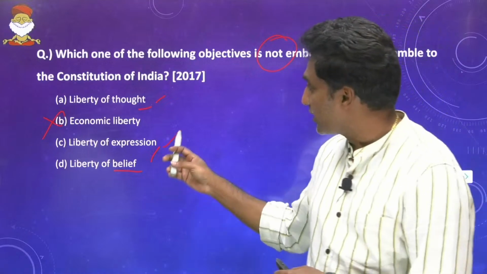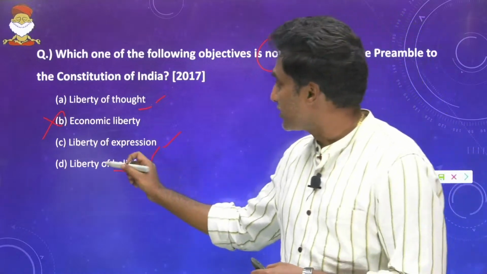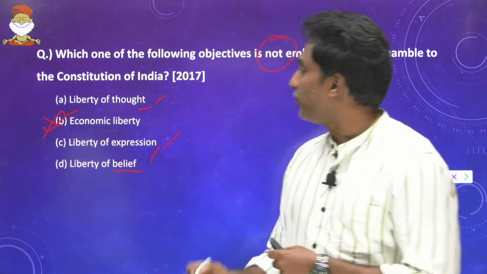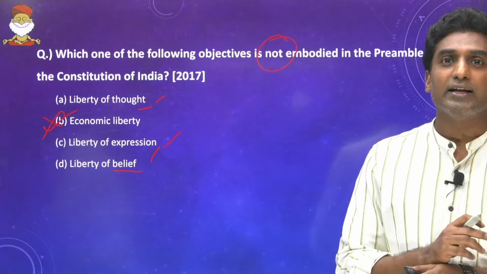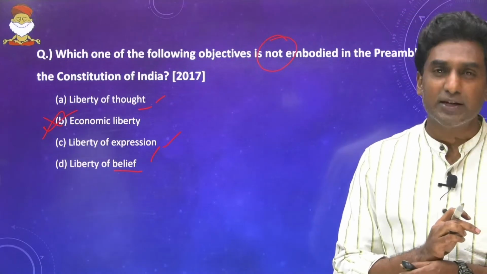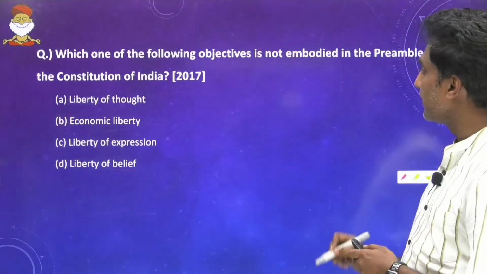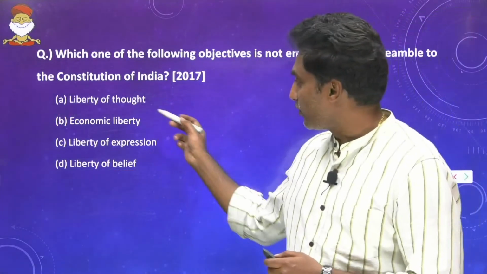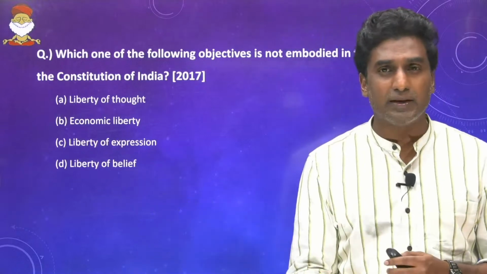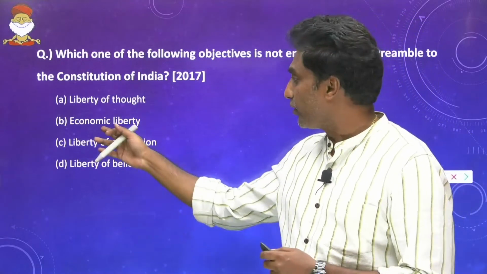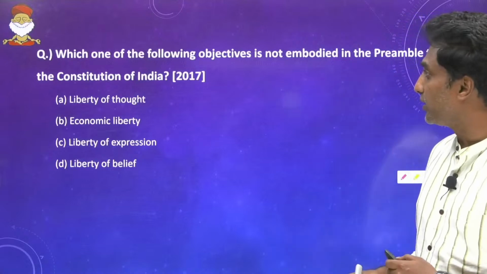Economic liberty as such. So the answer for this is B for Bangalore again. Any doubts in this? Very simple and straightforward questions again. Let us move on to the next part, and it also talks about liberty of faith, belief, worship, all that, but nothing to do with economic liberty.